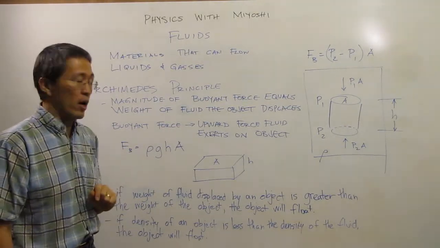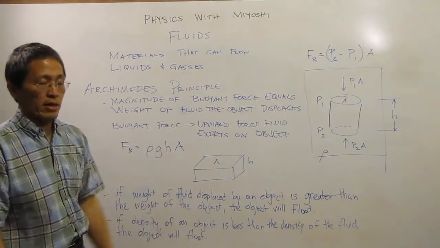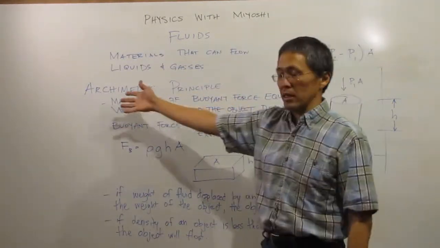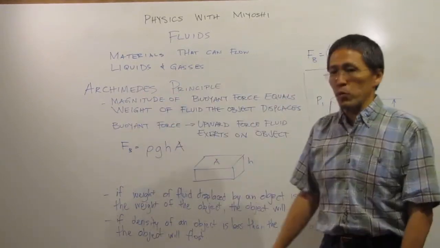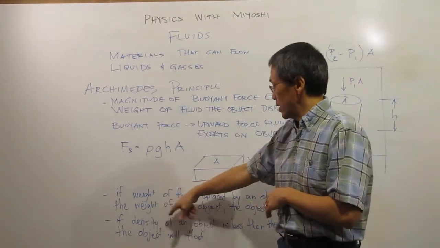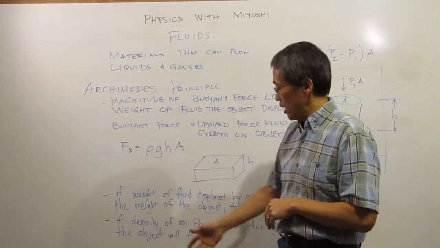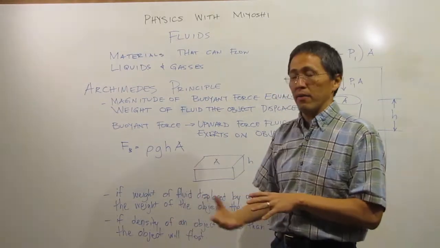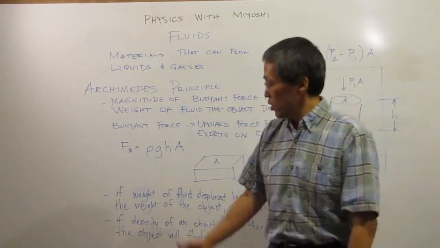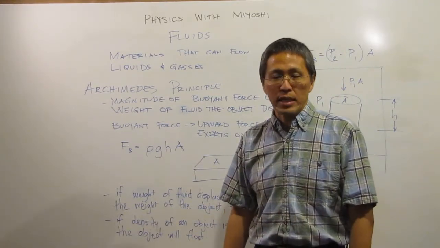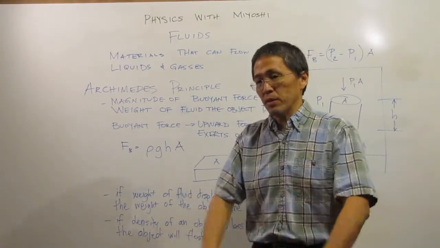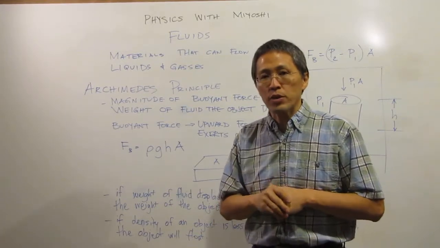So, just a little bit more about fluids, a little bit more about pressure, and a little bit about this thing called Archimedes' principle. With Archimedes' principle, we can decide whether an object will float or sink in a fluid just by knowing its density. We can also find out by determining the weight of the fluid that it displaces, and then decide whether the object is going to float or sink in whatever fluid we want. It doesn't have to be air or water, it could be mercury or any other fluid that you can think of.